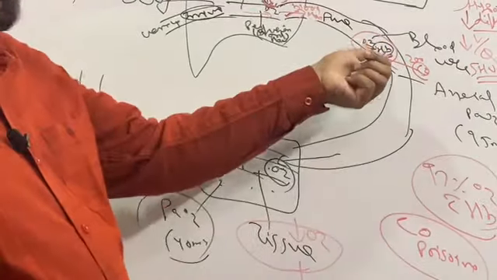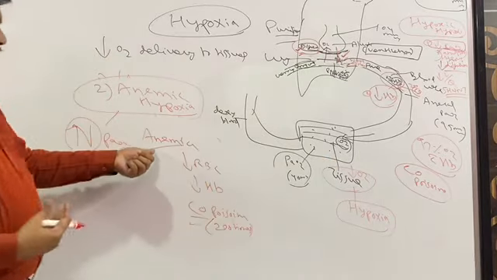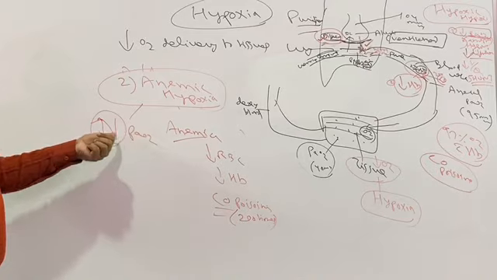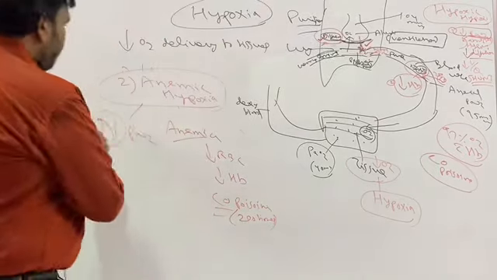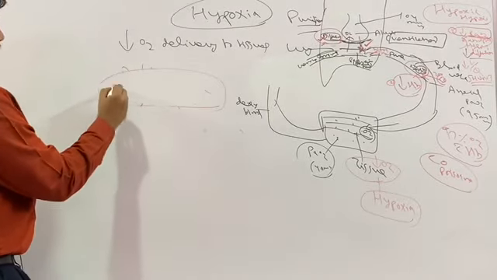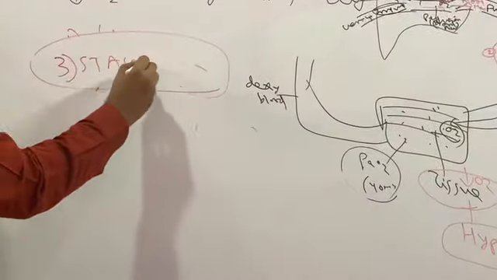So what happens to the oxygen available, which is normal? It will not be able to bind with hemoglobin. So what happens to the tissue oxygen? Tissues will not be able to utilize the oxygen because tissues are going to get only carbon monoxide. So that is a type of anemic hypoxia. And in anemic hypoxia, the partial pressure of oxygen is normal. Now I will go to the third type of hypoxia. So the third type of hypoxia is stagnant hypoxia.